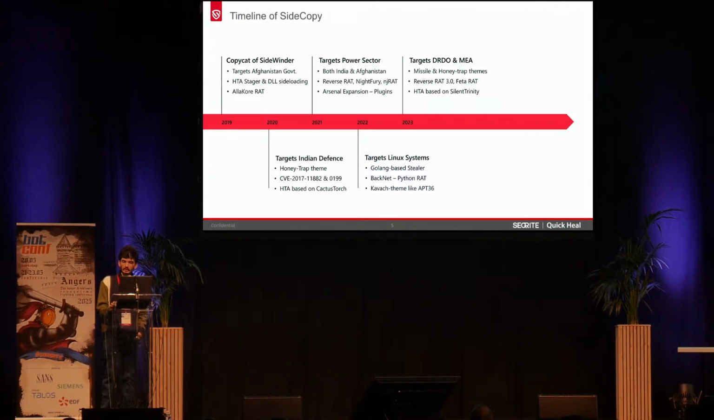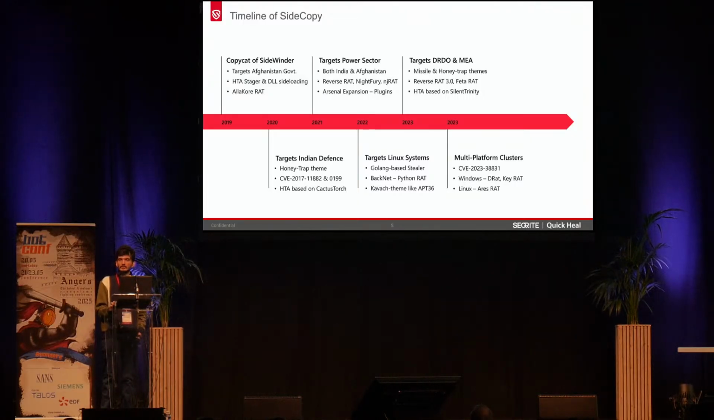In 2023, it has targeted the DRDO, which comes under the Ministry of Defense, and the Ministry of External Affairs with missile-related lures, all the weapon systems that were being used by the Ministry of Defense, with the next version of Reverse RAT payload, that is 3.0. And here we have observed that the HTA-based stager was built by a new tool known as SilentTrinity, which is again an open source tool similar to Cactus Torch that we have observed.